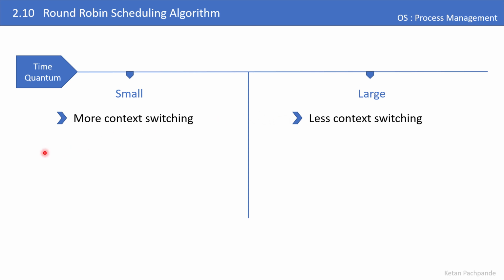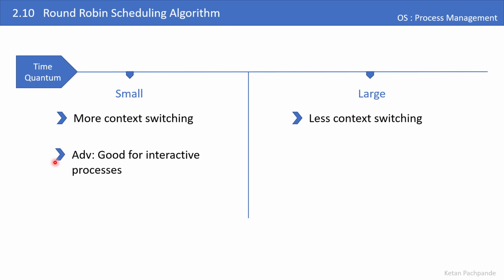The advantage of having a small time quantum is that the processes waiting in the queue will get their chance in the CPU early. Let me take an example here again. Let me assume the time quantum is 2 milliseconds and there are 5 processes waiting in the queue. Let's assume that process P1 starts at 0. After 2 milliseconds, the time quantum will be over, and at time t equal to 2, process P2 will get a chance. Again at time t equal to 4, P3 will get a chance. At time t equal to 6, P4 will get a chance, and so on.